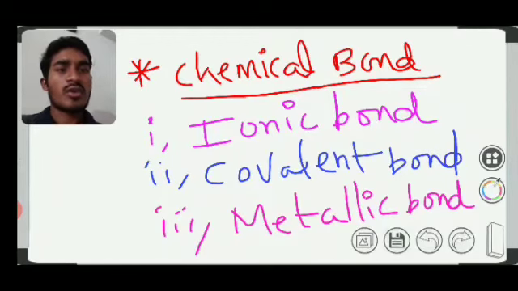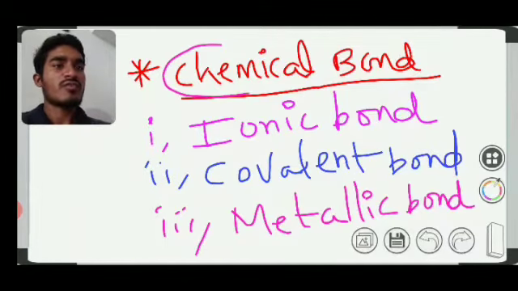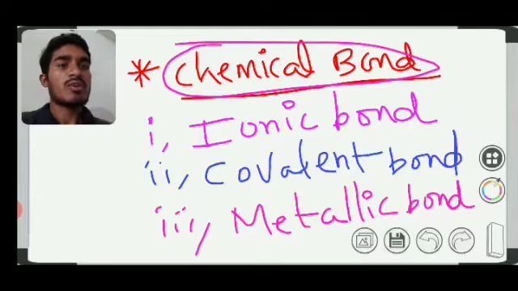Students can easily understand this class. Now I would like to tell the definition of chemical bond. Chemical bonds are the force that holds the atoms together to produce molecules.